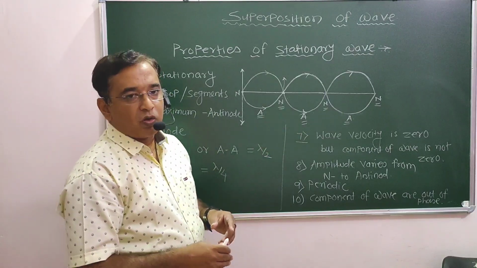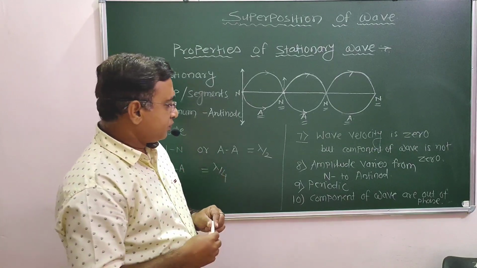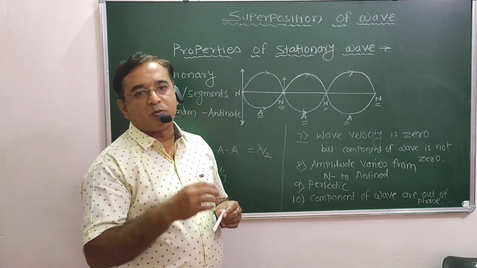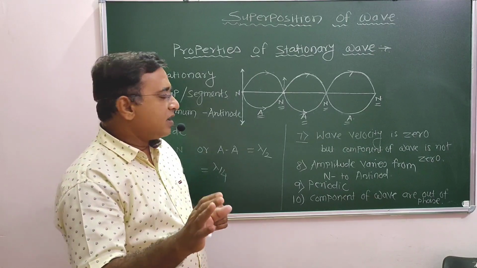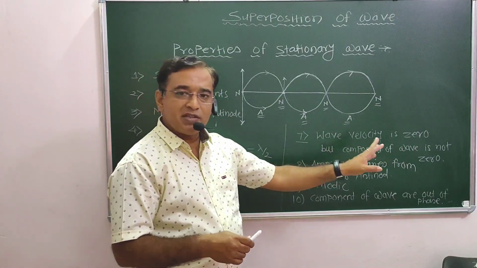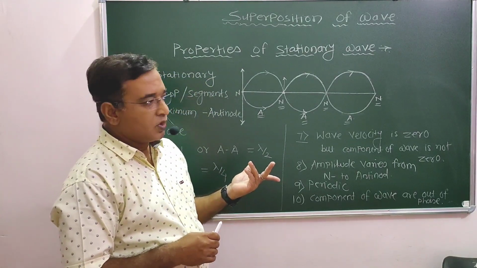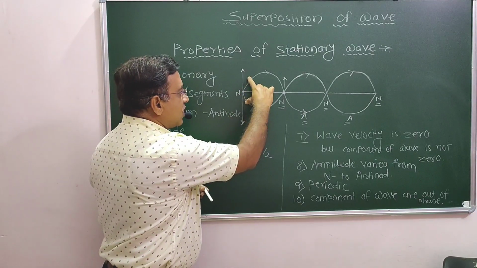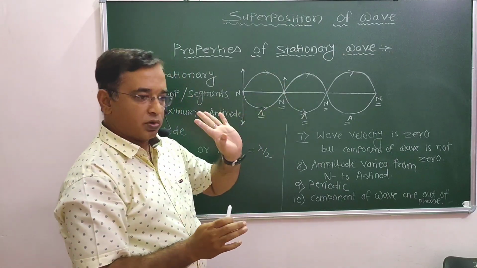Next, wave velocity is 0, means the wave appears to be stationary because its displacement is absent. We already saw that. But the component is not 0. Component of wave is not 0, means particles of the medium continuously travel in a given direction, but wave velocity is 0. Next is amplitude varies from node to antinode. If you observe, the amplitude at this place is 0. It goes on increasing, again decreasing, means it varies from node to antinode, antinode to node.